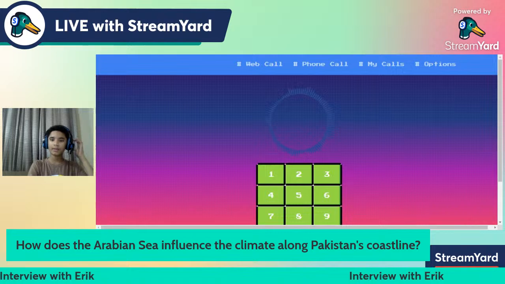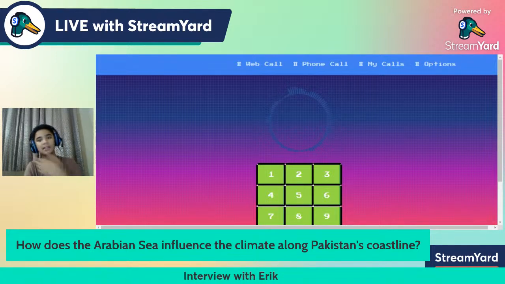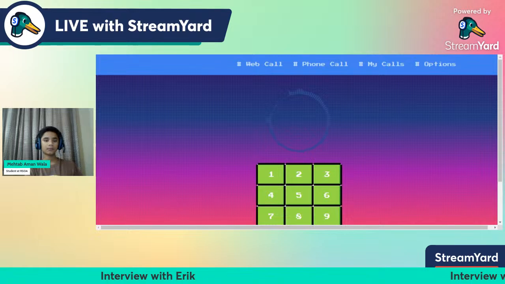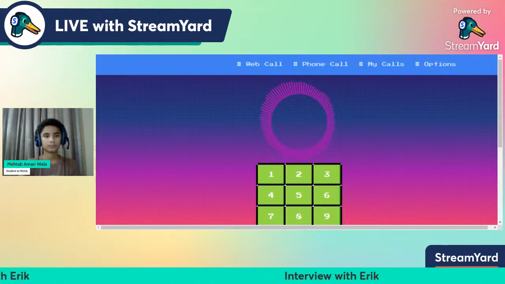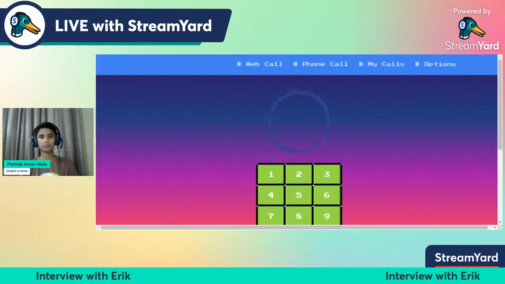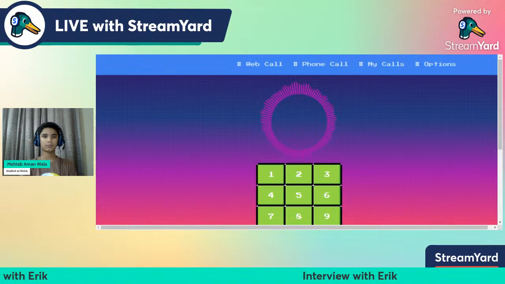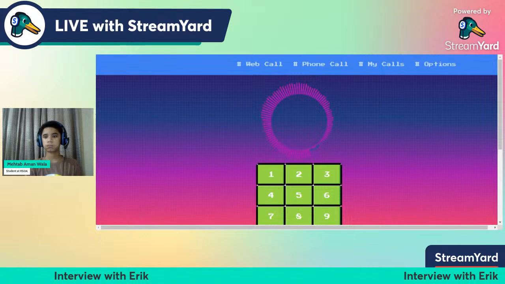Okay, so now explain to me how the Arabian Sea influences the climate along Pakistan's coastline. The presence of various geographical features significantly influences the climate along Pakistan's coastline in the following ways. 1. Topography. The coastal areas are bordered by the Arabian Sea, which moderates temperatures, leading to milder winters and cooler summers compared to inland regions.